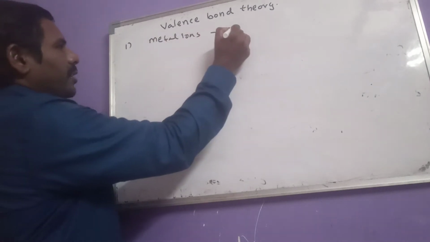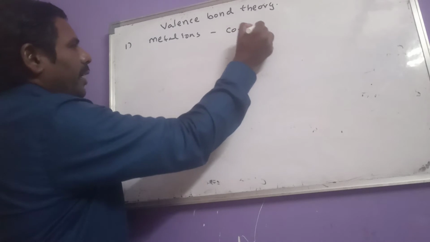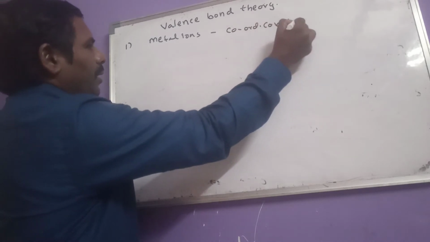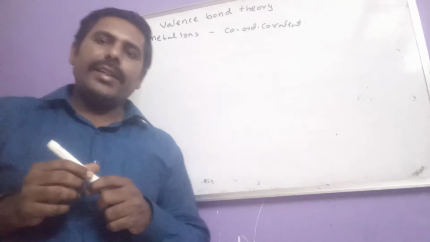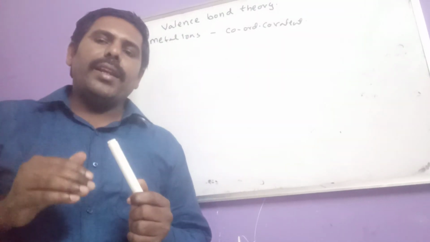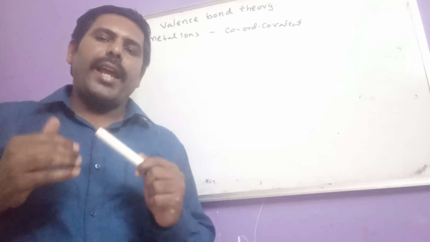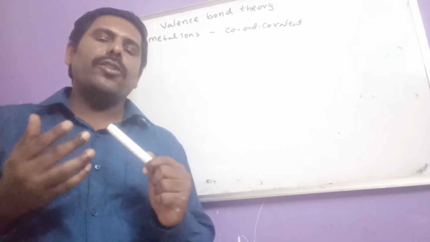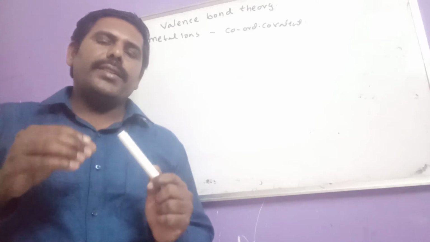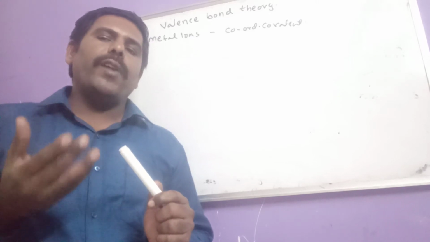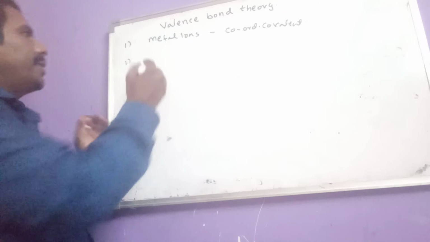Then in that case, that metal ion acts as an electron pair acceptor. That means nothing but a Lewis acid. And for that purpose, that central metal ion provides vacant orbitals.